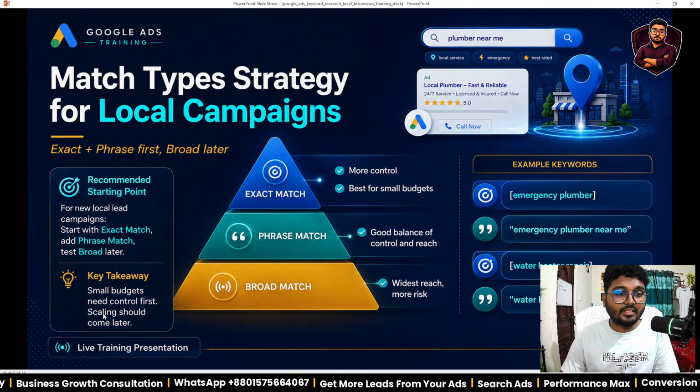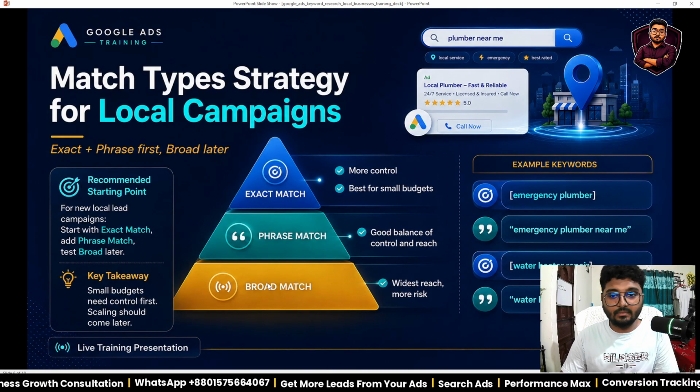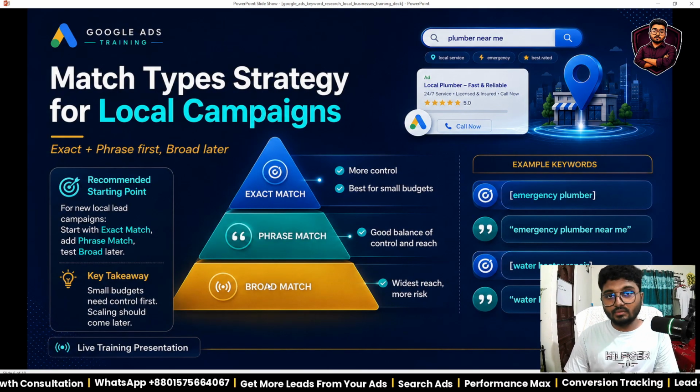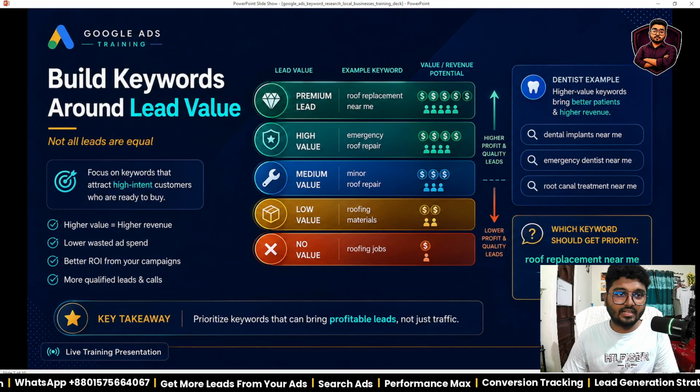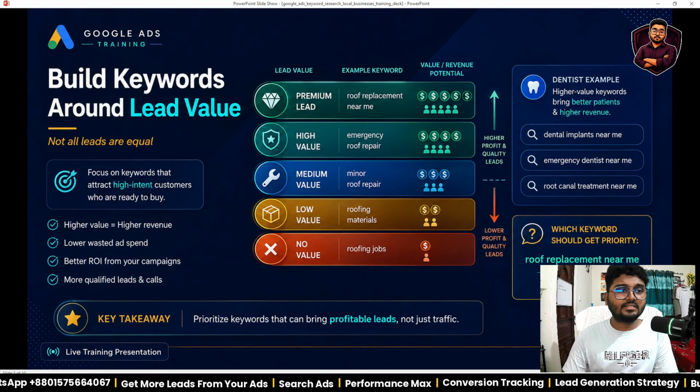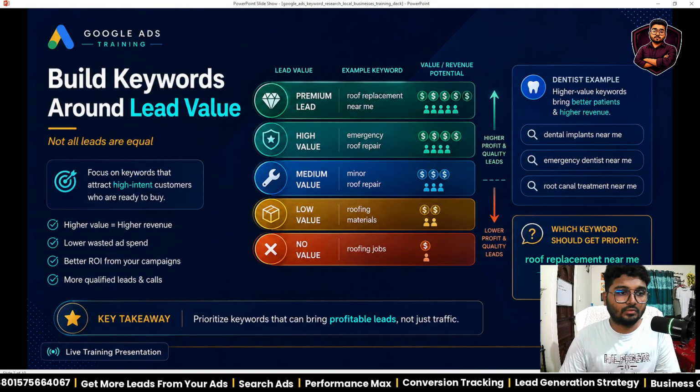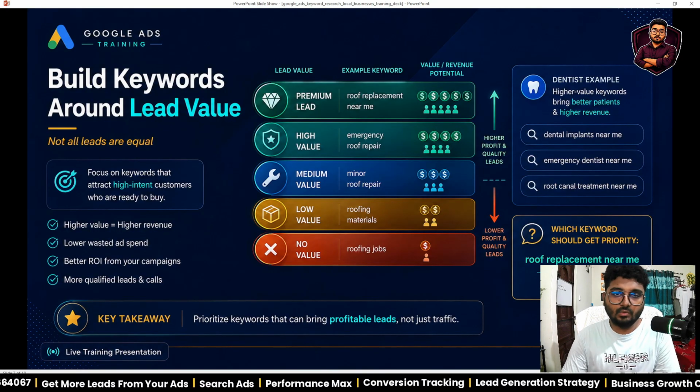Small budget, need control fast, scaling should come later. Yeah, it's true. First of all, we need to control our impressions and clicks, then we can think about scaling. Build keywords around lead value. Not all leads are equal.